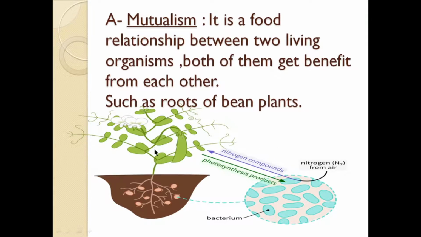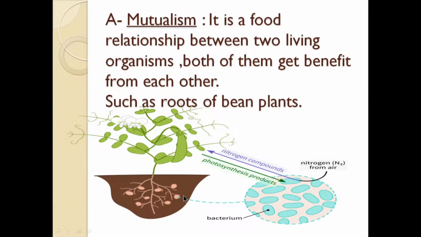So this is a bean plant. It is a type of plant called bean plant, نبات الفول. And all of you know that the plant consists of roots and stems and leaves. In the root of the bean plant, there is a kind of bacteria called nodular bacteria. This nodular bacteria lives on the root of the bean plant.